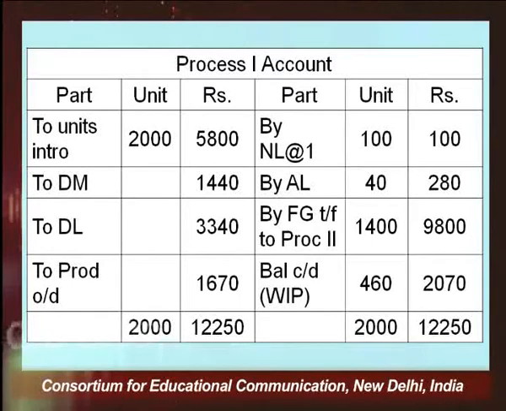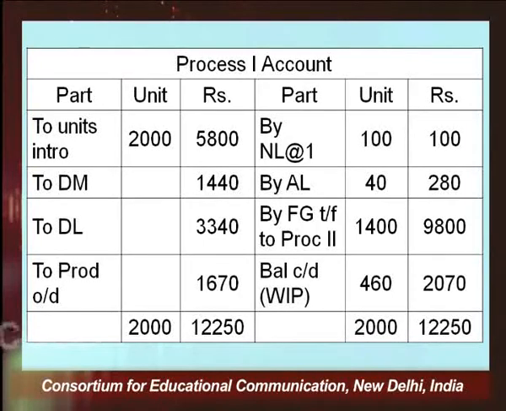So, all material, labor and overhead costs you are showing on the debit side. And now on the credit side, you will show the normal loss, abnormal loss, the units that have been transferred to the next process and work in progress, right.